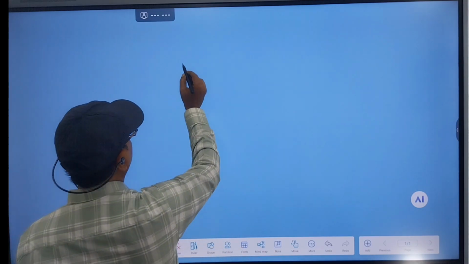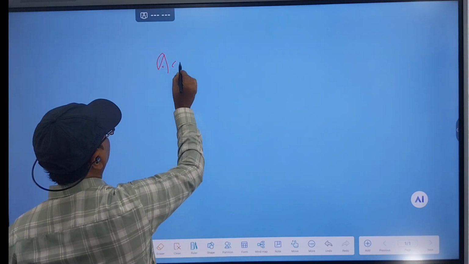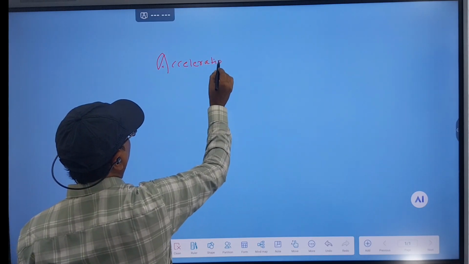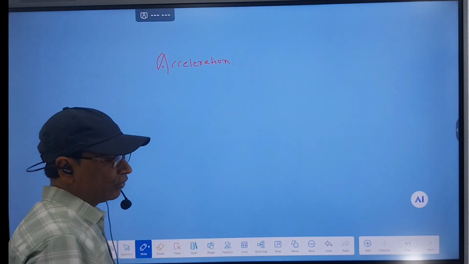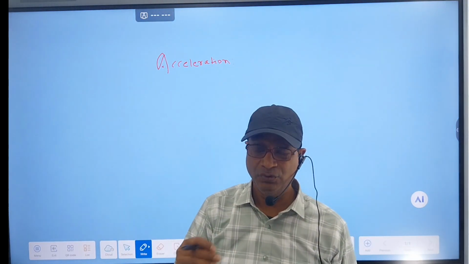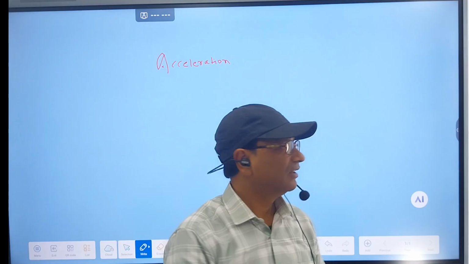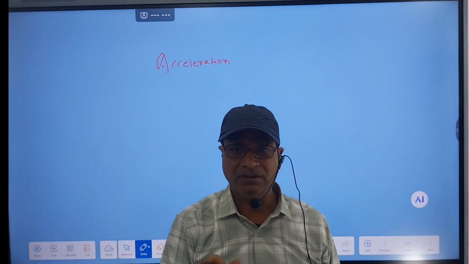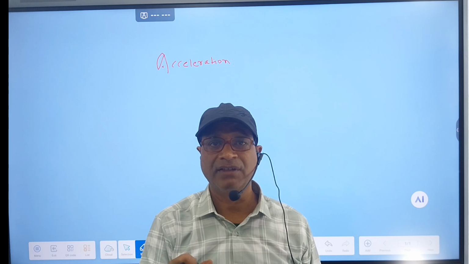What is acceleration? You know the accelerator of a vehicle, two-wheeler, four-wheeler, everywhere there is an accelerator. What is the role of the accelerator?